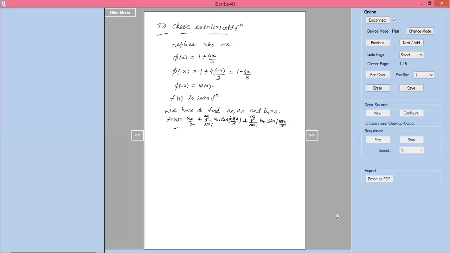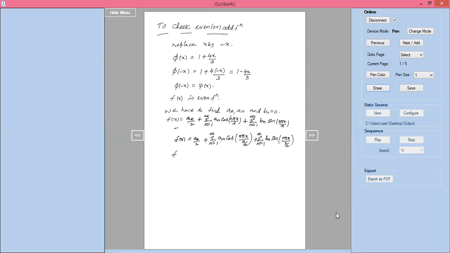The value of L: f of x equals a naught by 2 plus summation of n equal to 1 to infinity an into cos n pi x by L. L is nothing but 3 by 2. If you put this, cos of n pi x by L is nothing but 3 by 2, plus summation of n equal to 1 to infinity bn into sin n pi x by L, which is 3 by 2.